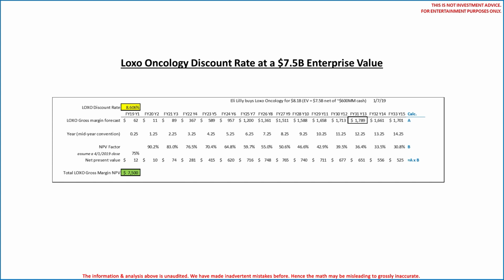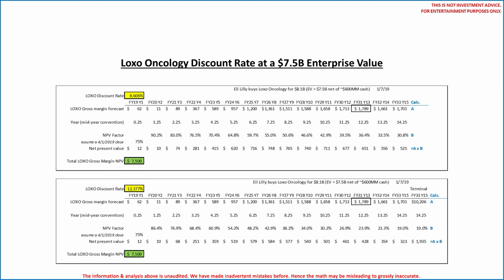Now we see LOXO forecast sales to peak in the year 2031, which was year 13 from the date the transaction was announced, but with LOXO we do not see a huge drop after peak sales. We see the NPV of their gross margin forecast in the last year is a number too big to ignore a terminal value. Of course, what happened 16 years from an acquisition date is anybody's guess. We do not know LOXO's business well enough, so, like we did for the Pfizer Seagen transaction, we'll use a 6x multiple on LOXO's year 15 gross margin as a wild guess. Doing so would change the discount rate from 8.606 to 12.377%.